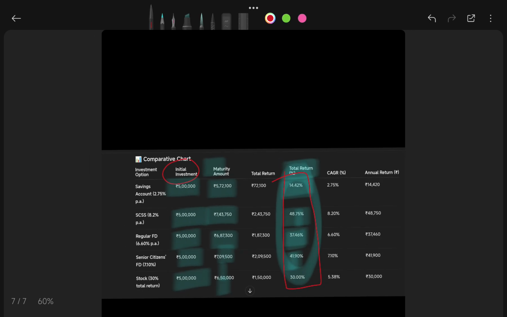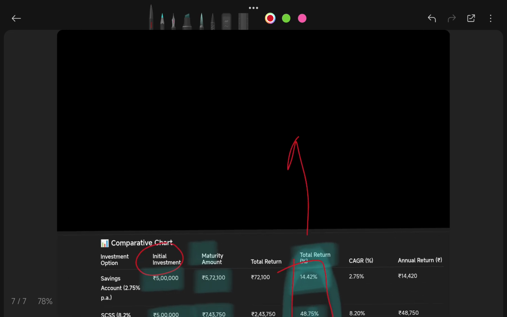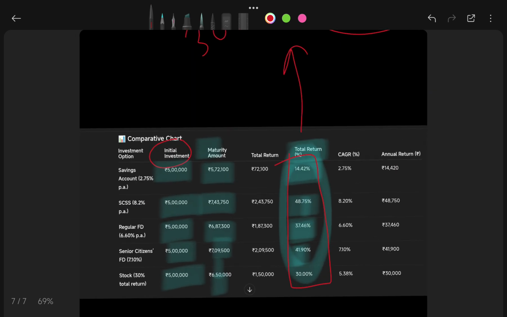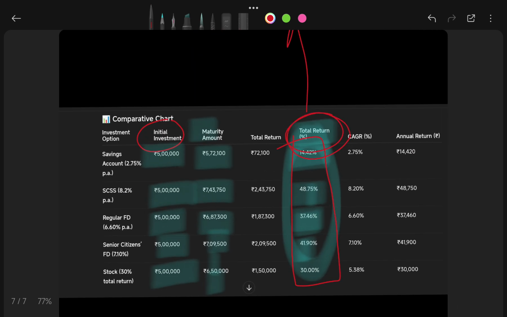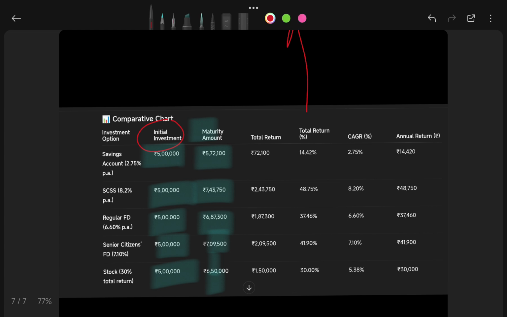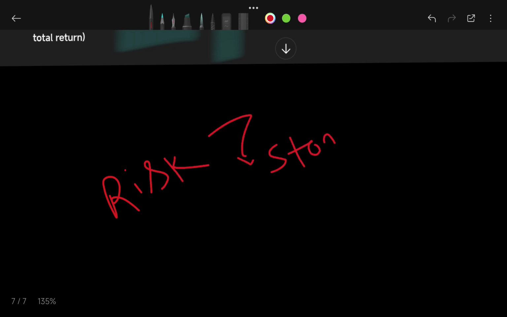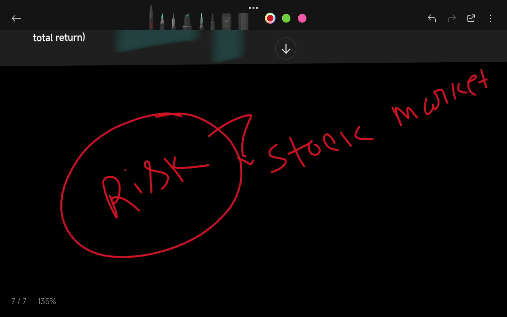My purpose in making this video is to make you understand that you should not compare this 30% with 8.5% per annum, which is a compounding rate. If you convert it into a cumulative return format, then it becomes comparable. Then you should take a decision based on whether this becomes more attractive or not. But again, in every kind of decision, you have to be very careful about risk, because the stock market is highly volatile. So you should be very careful about this risk factor.